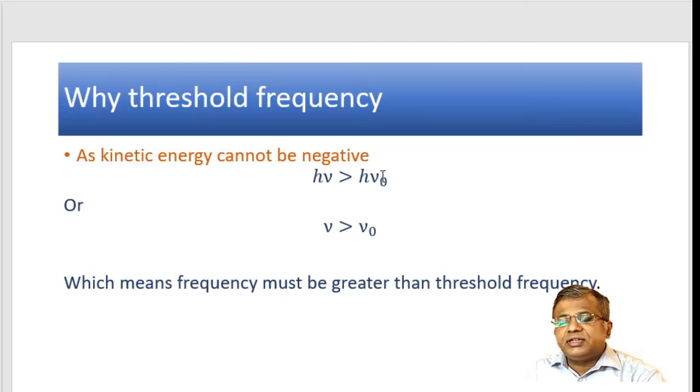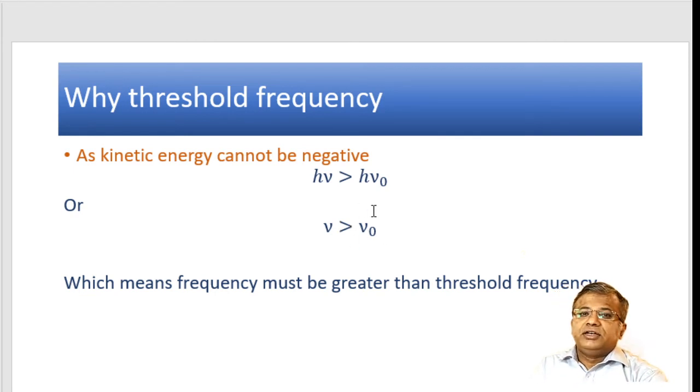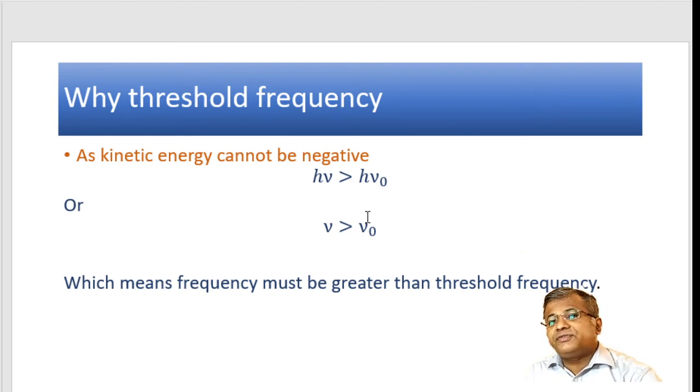What is this h mu naught here? H mu naught is the work function. Indirectly, the photoelectric emission will only take place, the electron will come out only and only if mu is greater than mu naught. So this is the second very important thing we have to explain in Einstein's explanation of the photoelectric effect: as the frequency is increased, unless and until the frequency is greater than the threshold frequency, you are not going to have a photoelectric emission.